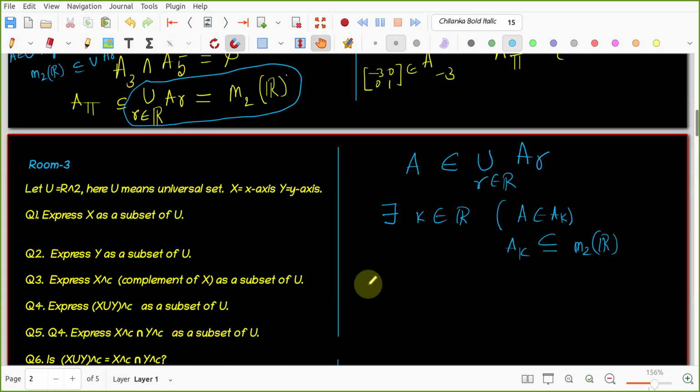Now I take an element, let A belong to M2 of R, right? Now I need to show that it is in one of the sets. Which set is it? That also comes from here. If you have really understood this, then you can get that also. Now I want to show that A is in the union of AR, R belongs to R. How do I show that A belongs to one of the sets in the union? That means A is in the union means it is in one of them. How do you find that? Okay, that is the question, right?